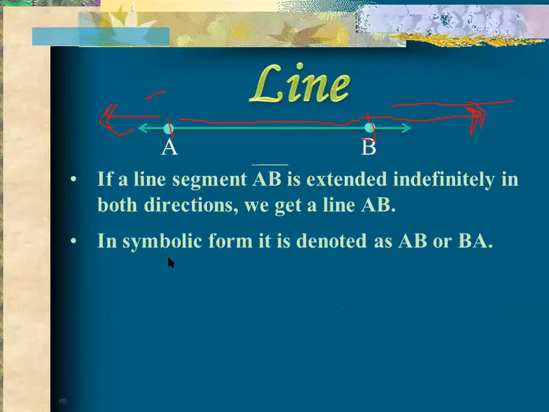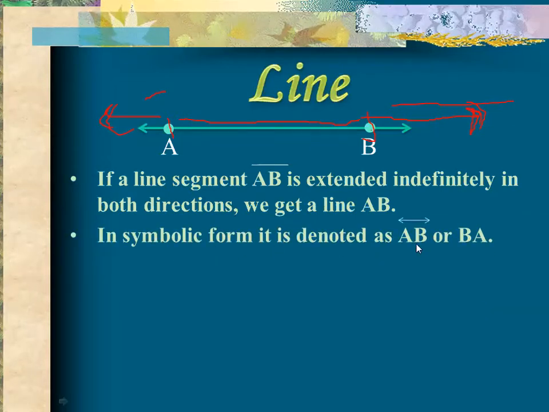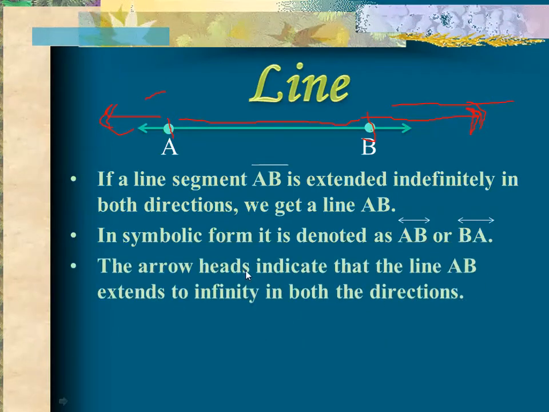So in symbolic form it is denoted as AB, with an arrow on both sides. This arrow indicates that it is extended indefinitely in both directions. You can also write it in this form, BA, which also means it is extended indefinitely in both directions. So this is the symbol of a line. The arrowheads indicate that the line AB extends to infinity in both directions, and it will never end.